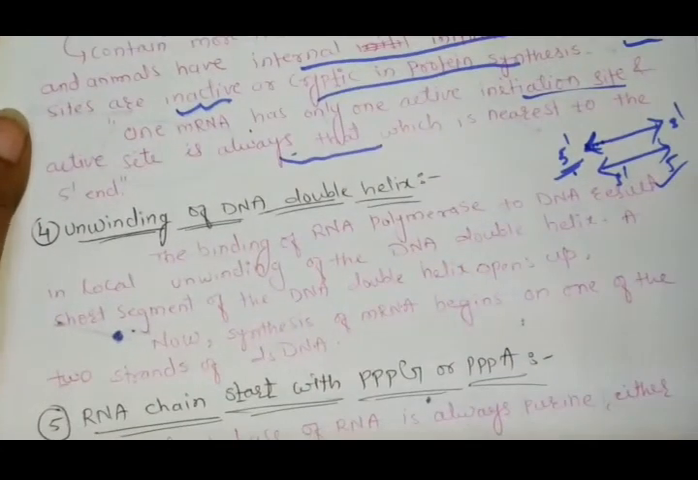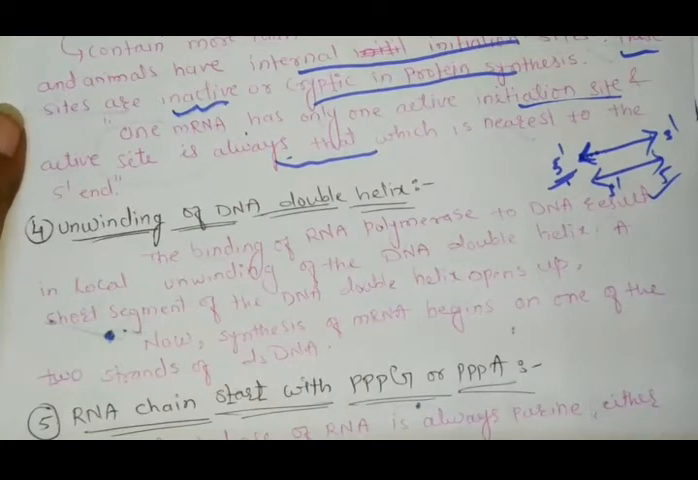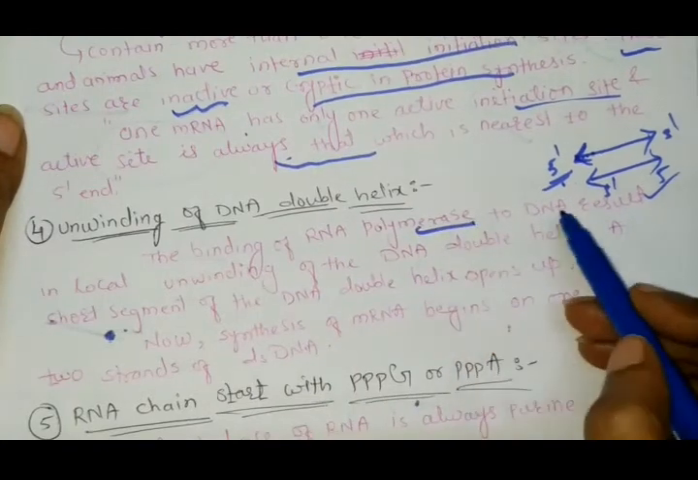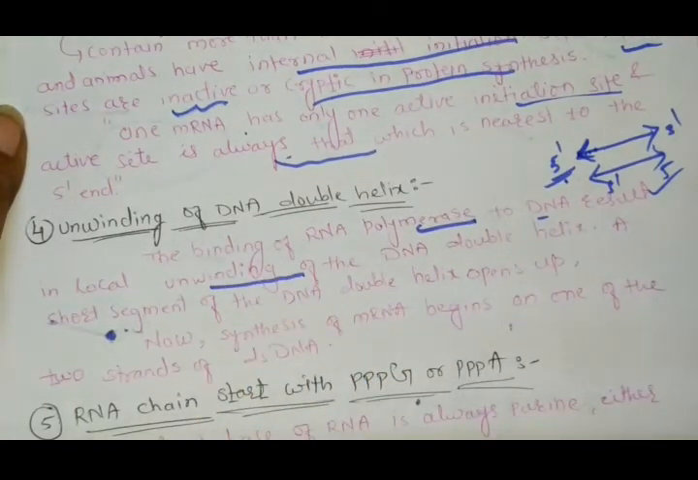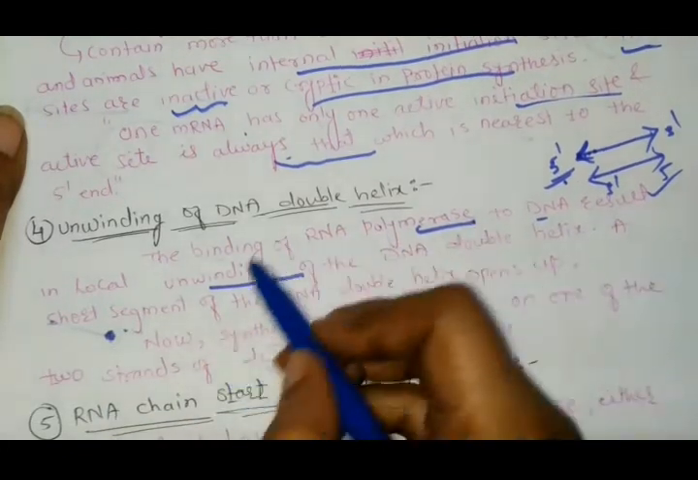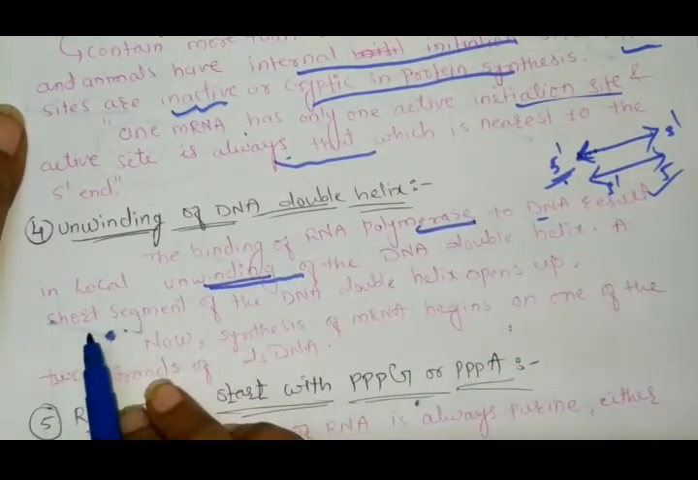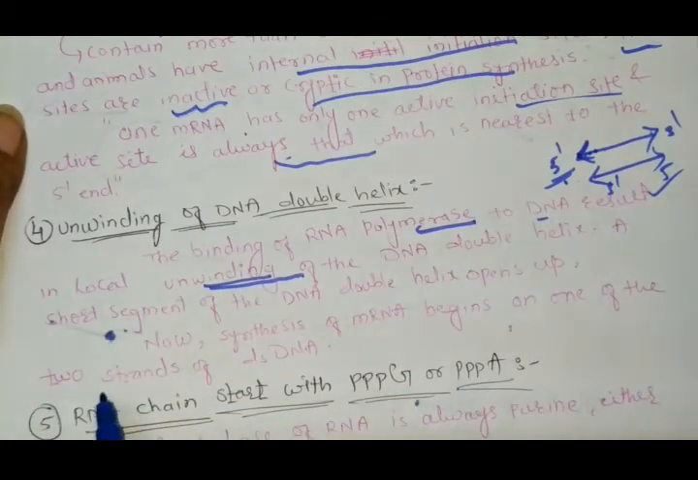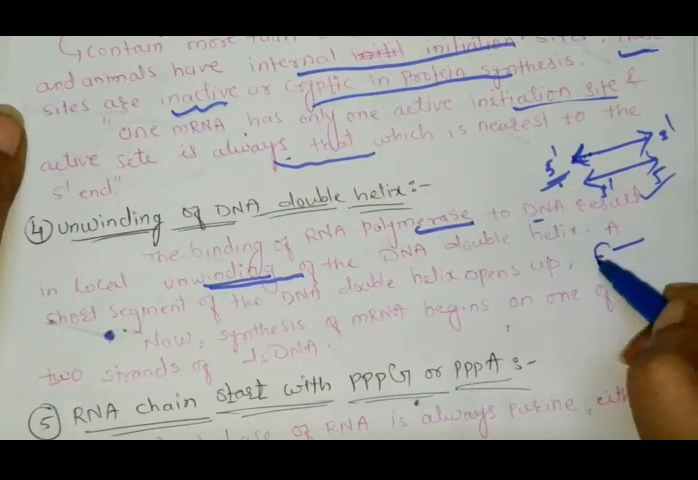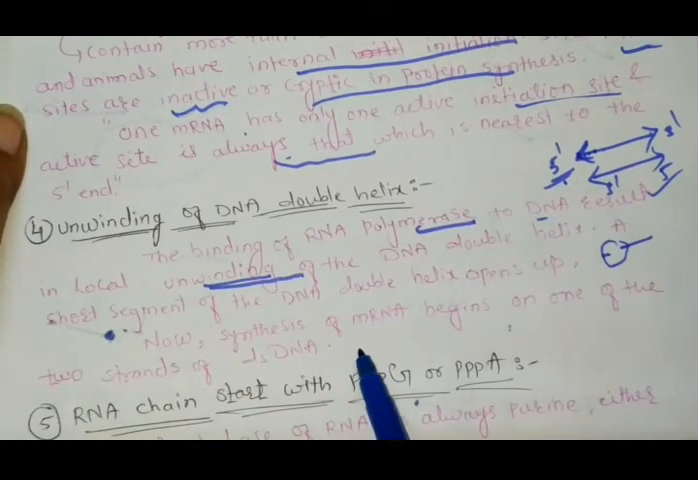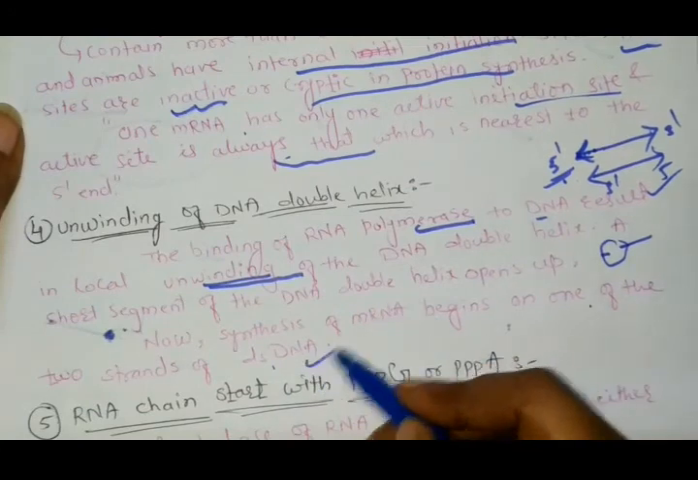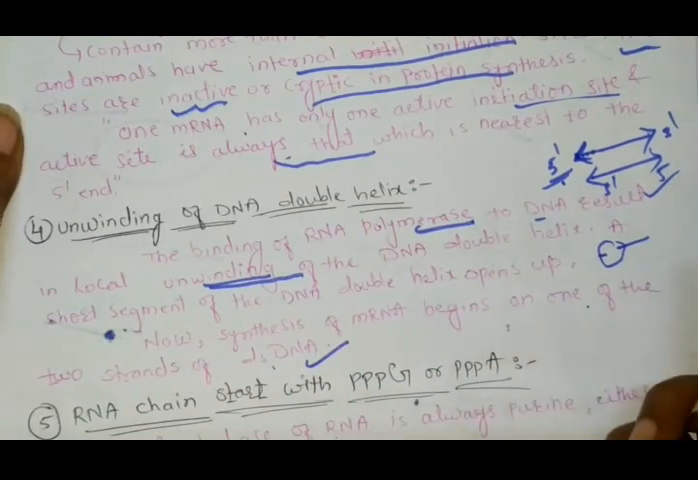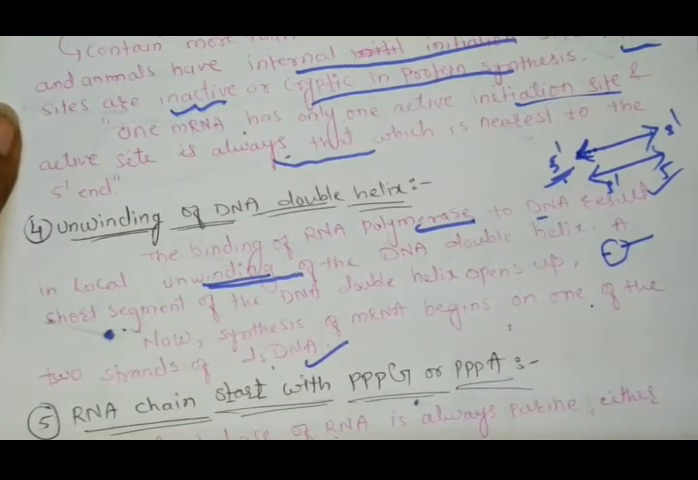Now next is the unwinding of the DNA double helix. The binding of RNA polymerase to the DNA results in local unwinding of the DNA double helix. As soon as the RNA polymerase binds to the DNA, local unwinding occurs, meaning a short segment of the DNA double helix opens up, meaning it breaks. Now the synthesis of mRNA begins on one of the two strands of the double-stranded DNA.